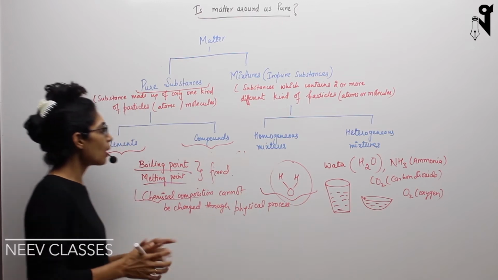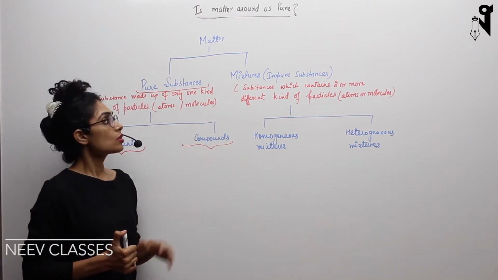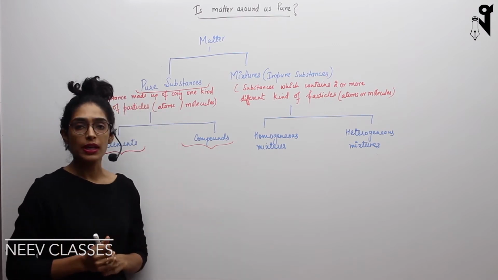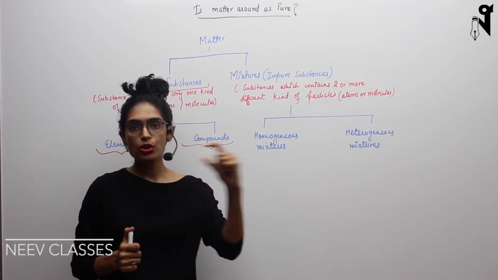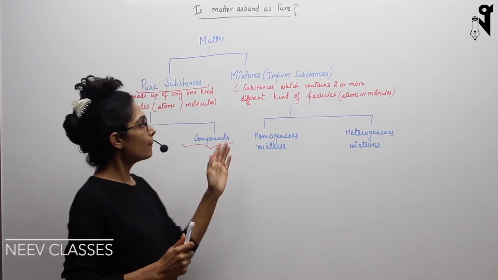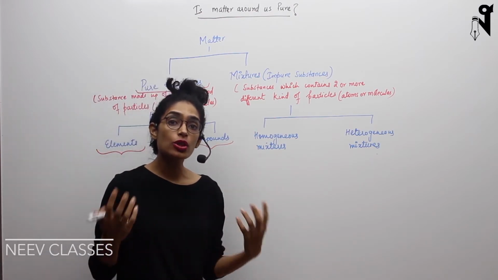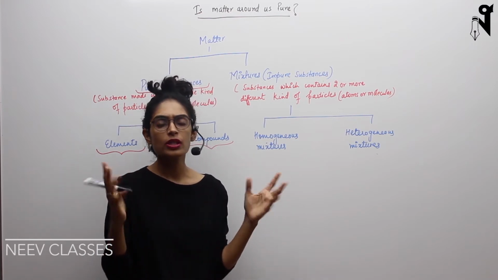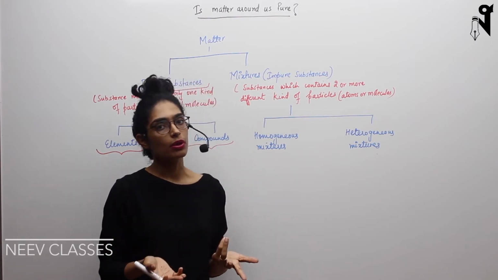Okay, so this is about our pure substances. Now let's understand what mixtures are. Mixtures are completely opposite of what we have learned for pure substances. In pure substances, there is only one kind of composition throughout, either the same type of atoms or the same type of molecules. But in mixtures, two or more pure substances have been mixed together in no fixed proportion, random proportion. Then it is called a mixture or impure substance.